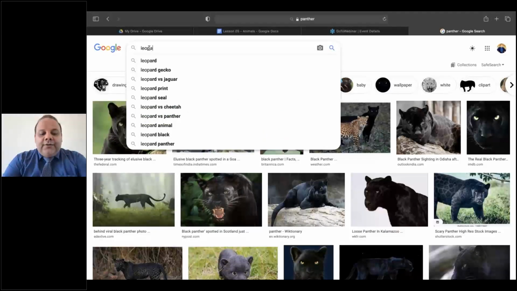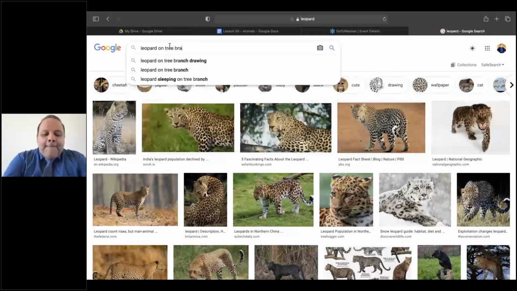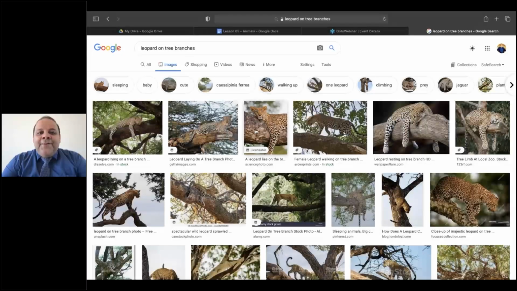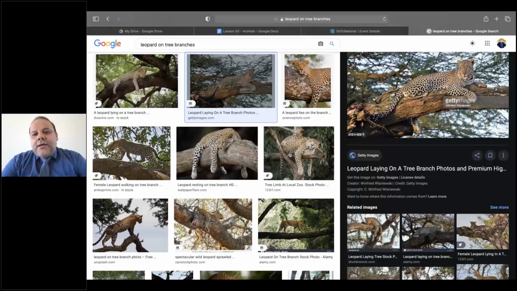So when you say leopard, we're talking about the panther that moves on the tree. You can search leopard on tree branches, and you can see them sleeping on the tree. Remember, the leopard has smaller spots on its skin, and it's different in the sense that it's maybe not as strong as the lion, but it is very smart and it's also a predator. It hunts. And what's special about it is that it's also on trees. A lot of times it goes on trees, and that's how it hunts for animals.